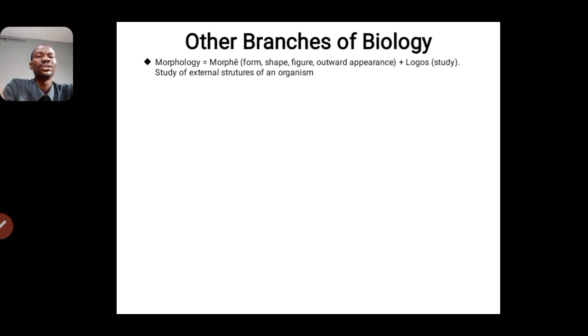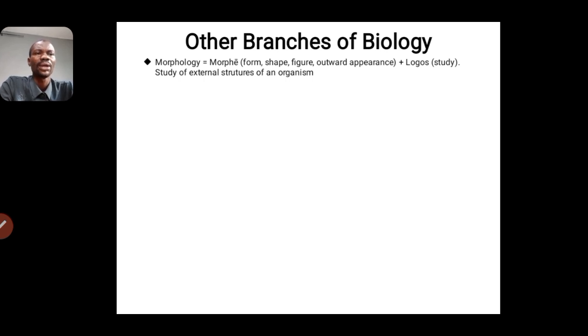So we move on to the next, which is morphology. Morphology is from the word morph plus logos, and morph means shape, figure, outward appearance. Like when they say somebody is morphing into something else, it is changing from one appearance to another that is a little bit different.